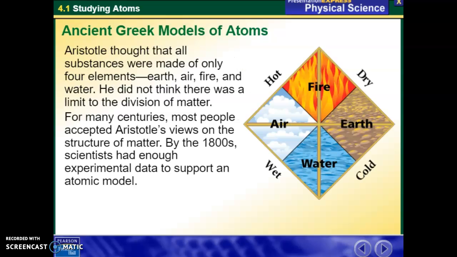Before he came up with this concept of atoms, Aristotle and some other Greeks thought that all substances were just made of the four elements, which are fire, earth, water, and air. This is what a lot of people believed for years and years. But when we started talking about atomic theory and some of the information we're going to talk about in this chapter, we realized that's not necessarily true, and that elements and substances are made out of what they call atoms.